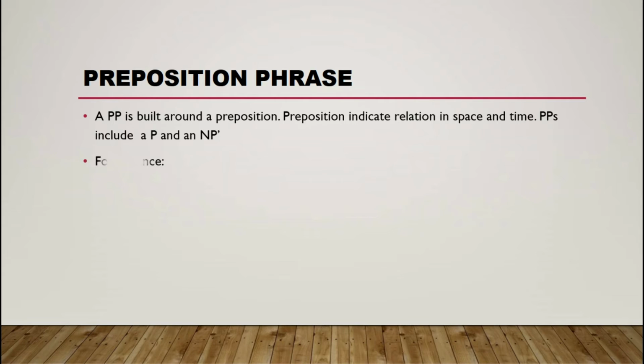Okay, for instance, it means for example. The PP divides into branches. One branch is P, which means preposition, and the other side is the noun phrase. The noun phrase divides into two: a determiner and a noun, the moon.